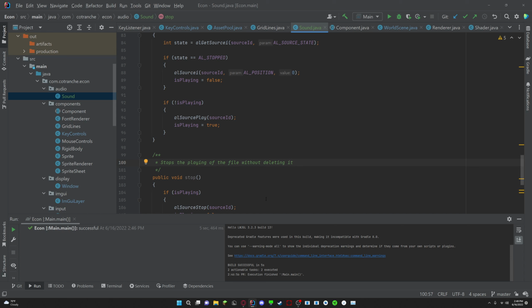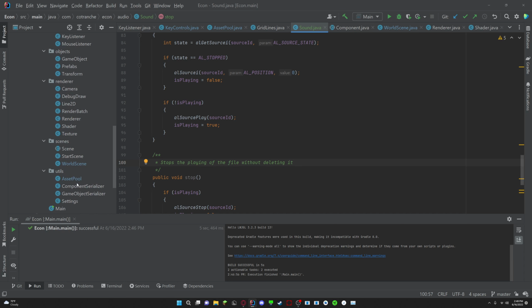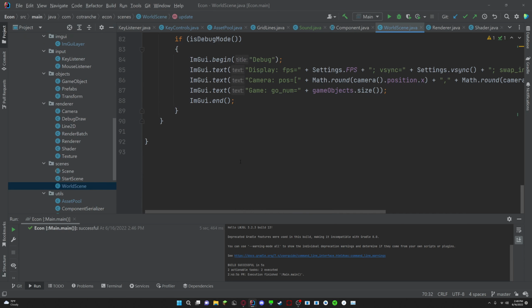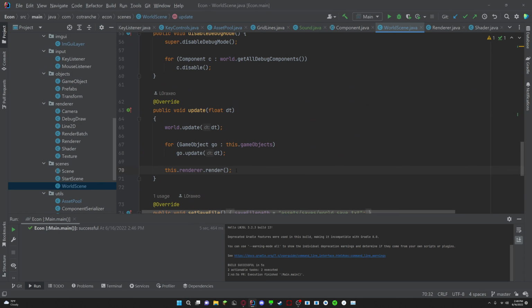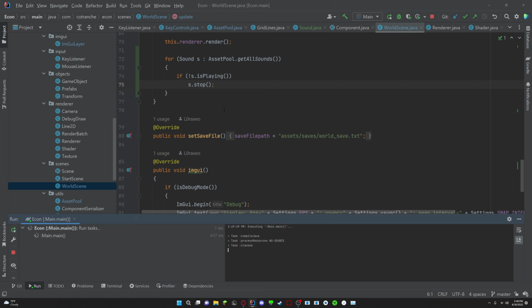I will reword it so that it's better later, but anyways, so instead, right here in the world scene, we can, instead of doing stop, we can actually bring that back, right, and say if it is not playing, then we do s dot stop, I believe. Oh wait, that's not gonna work, because that's just gonna stop it immediately.